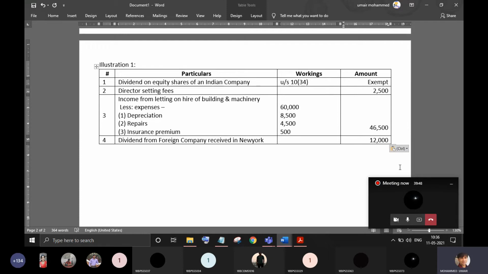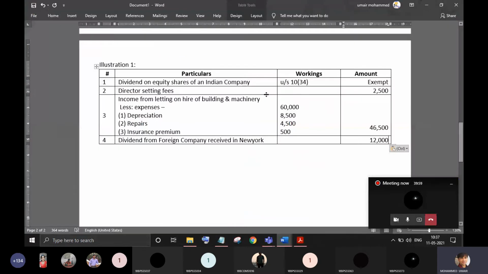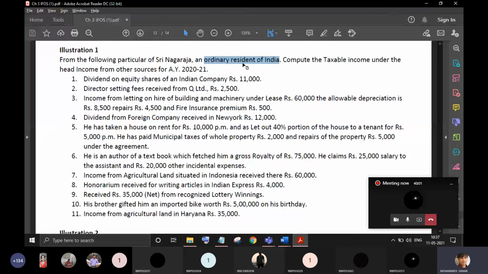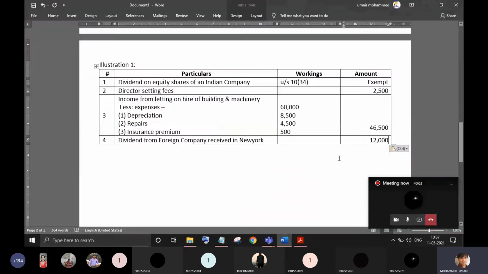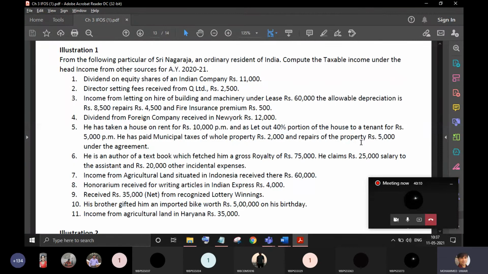So foreign income, is it taxable because it is earned and received outside India? The answer is yes. For ordinary resident, foreign income is also taxable, and this guy is an ordinary resident. Even if this was not mentioned also, you would have assumed him as an ordinary resident itself. So foreign income is taxable for all ordinary resident. It is not taxable only for not ordinary resident and non-resident. Okay, so anyways, dividend from foreign company shares is taxable.